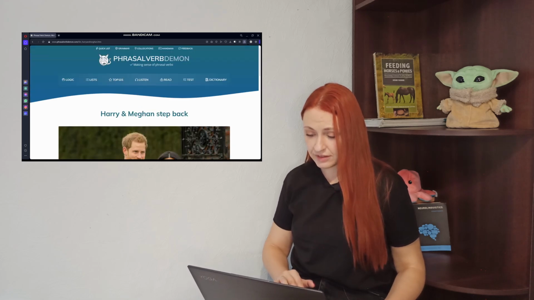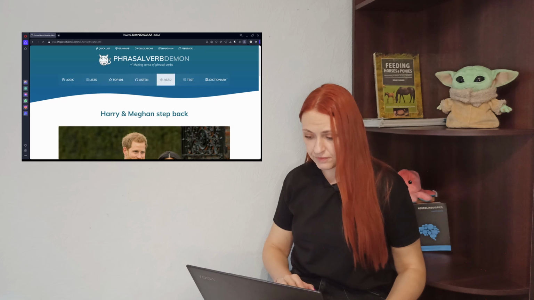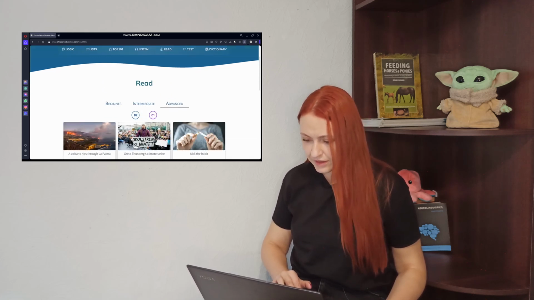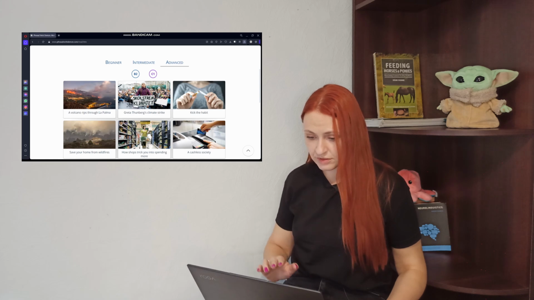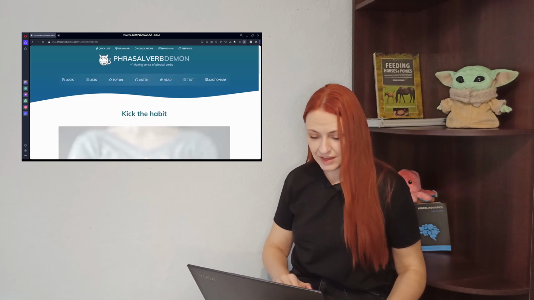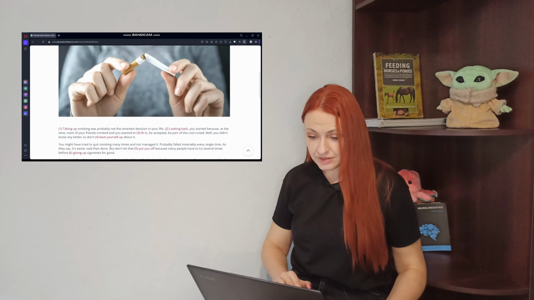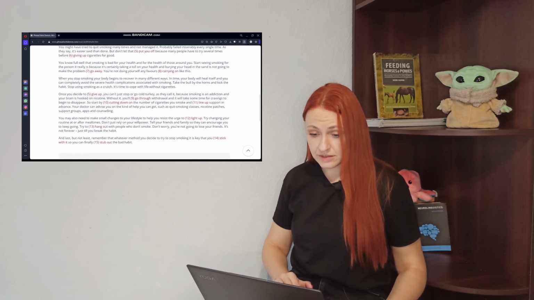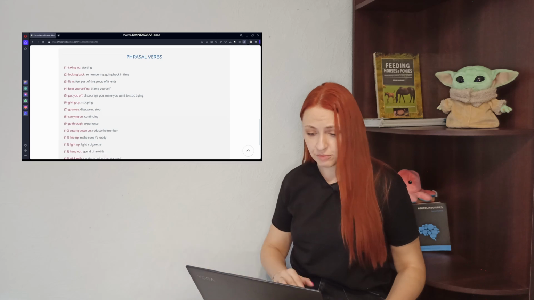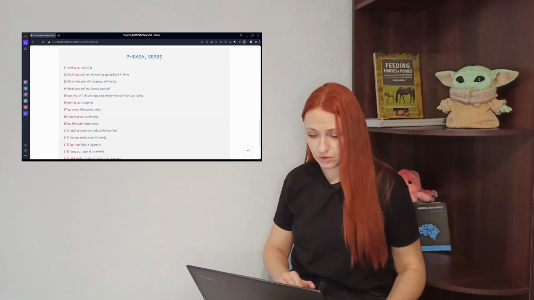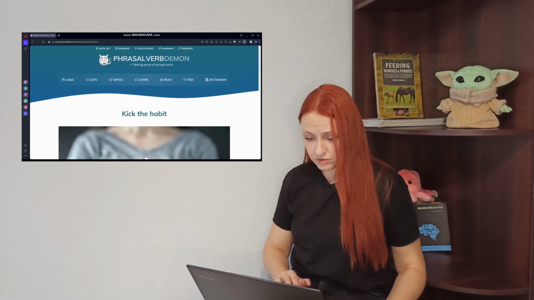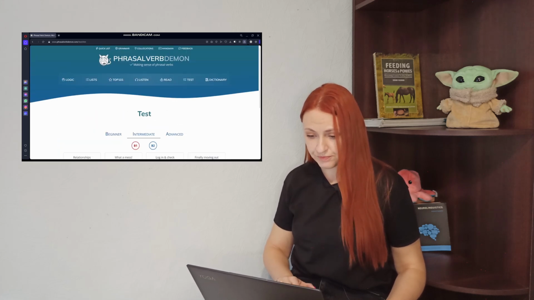You also can try out your reading skills with the same logic. We have a choice of levels again. Let's choose advanced, Kicking the Habit. There is a text with different phrasal verbs in it, and explanations of the meaning of these phrasal verbs below the text. Cool, isn't it?